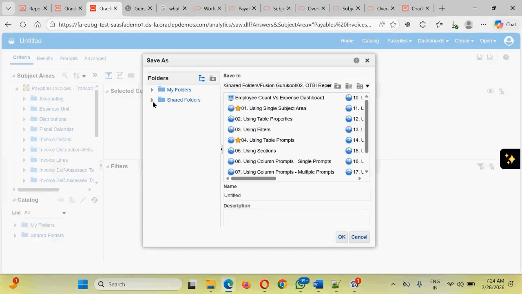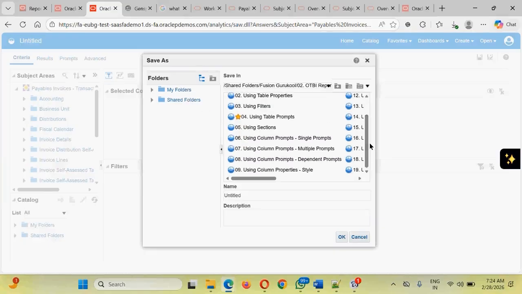As a best practice during the development phase, we save it into My Folder, but since we need to share these things, I am keeping it in this particular folder, giving it a name called first sample analysis. Guys, as a naming convention, you can give any name, any description. It is required that you keep it as meaningful as possible. Click on OK.